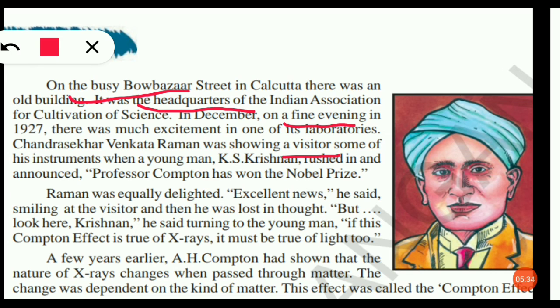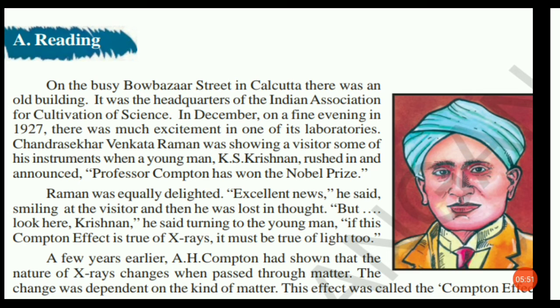In this manner you collect all the noun phrases that begin with the articles. Not only noun phrases, nouns also. Nouns or noun phrases that begin with the articles a and the. I hope you understand how to find out these noun phrases.